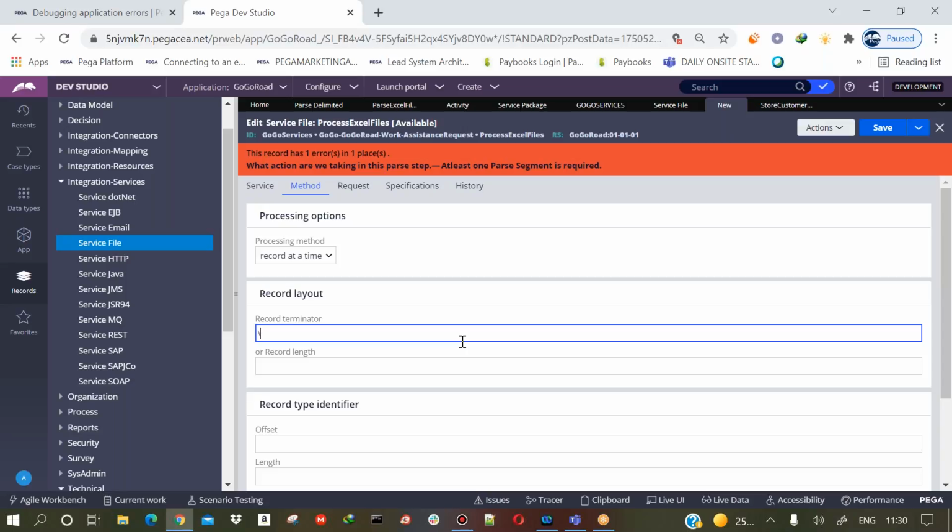Otherwise, for Excel, you will give \r\n. That is how you understand that one record has ended. So for Excel, the record is terminated in this format, \r\n. \n means new line, and \r means new row. So this is new row and this is new line. That's how you need to understand it.